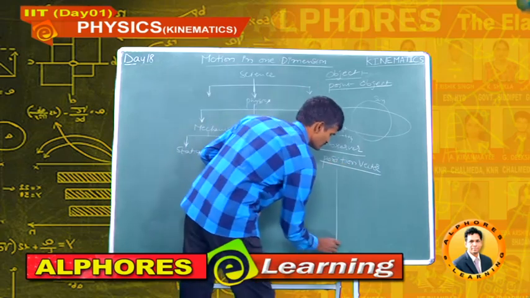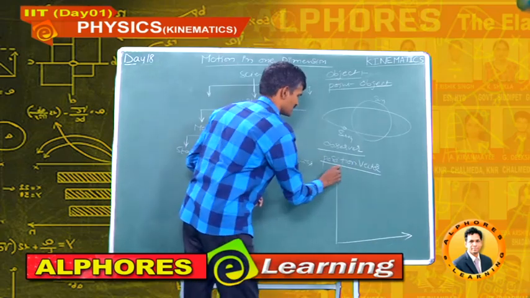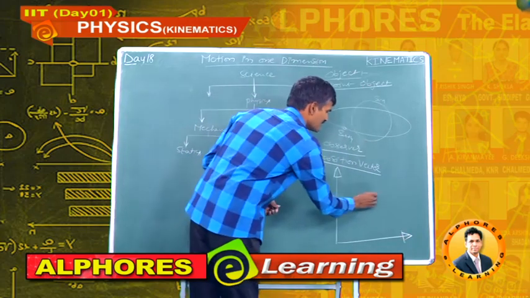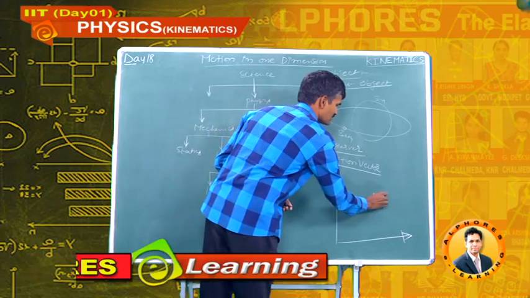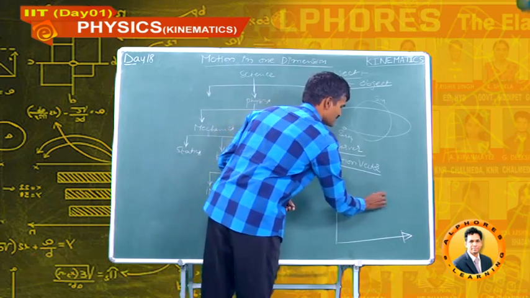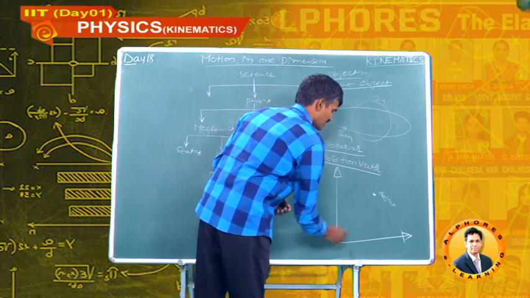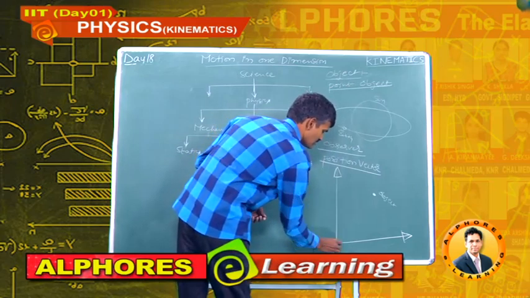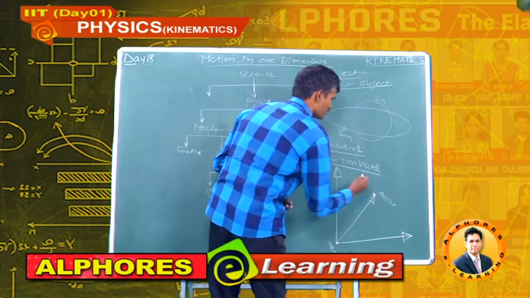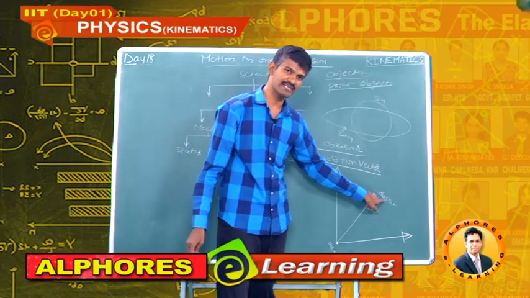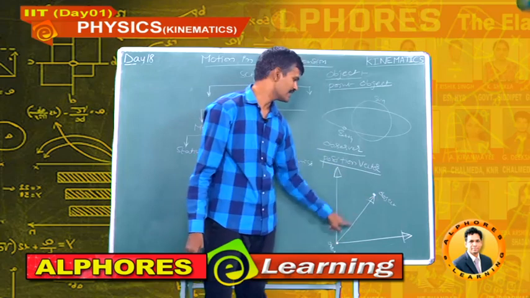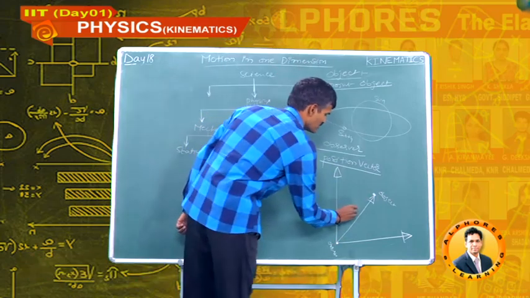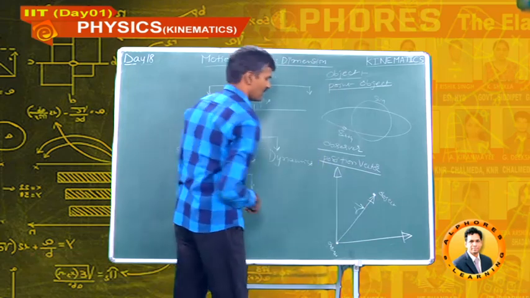Suppose this is the coordinate system, here is our observer, here is our object. The vector which represents the position of the object with respect to this observer is known as position vector. This position vector is represented with the symbol r bar.